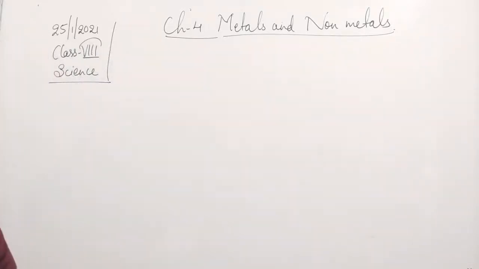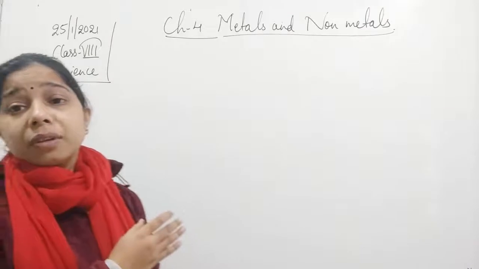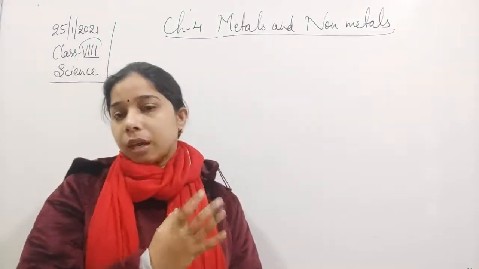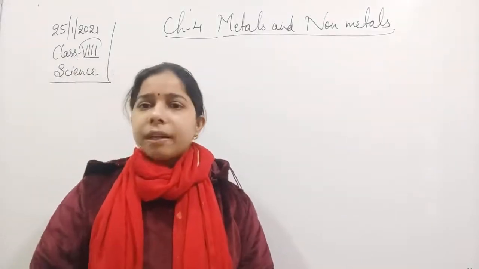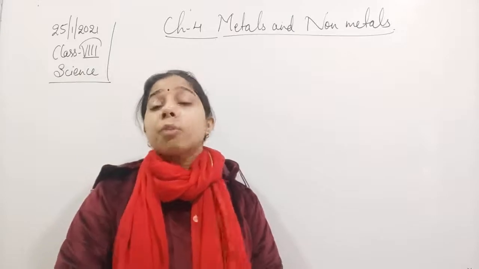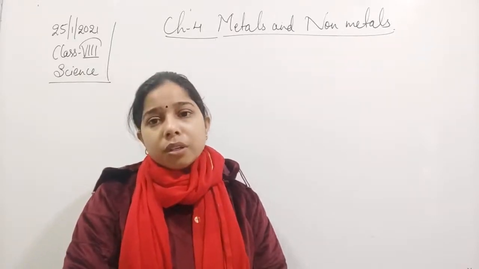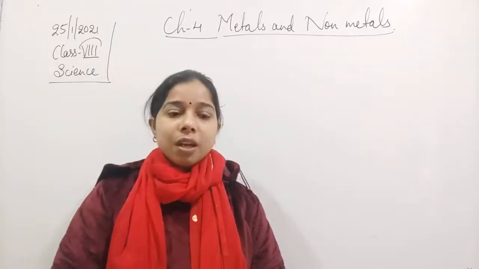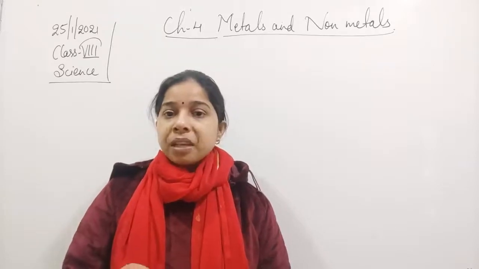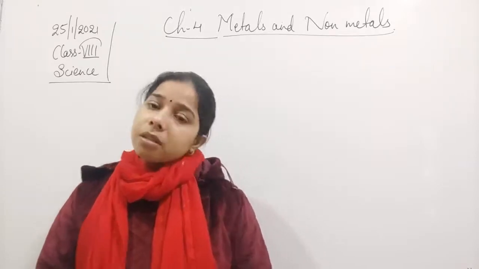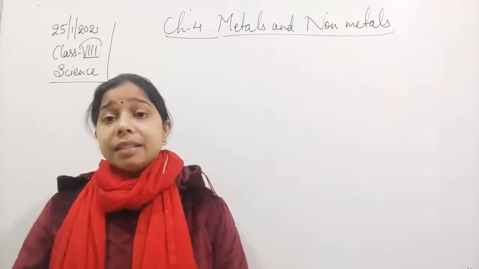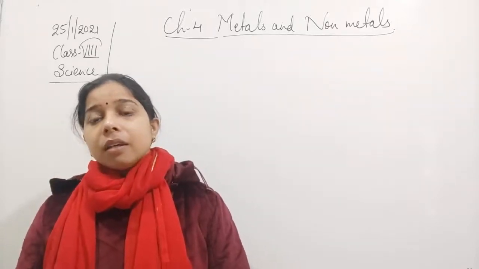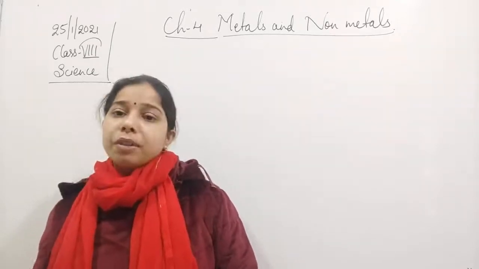Now let us see the other topic, that is corrosion. Already we have seen corrosion. Students, what is corrosion? Corrosion is a process in which metals get corroded. It means the upper surface of the metal gets eaten up by the action of moisture and air.